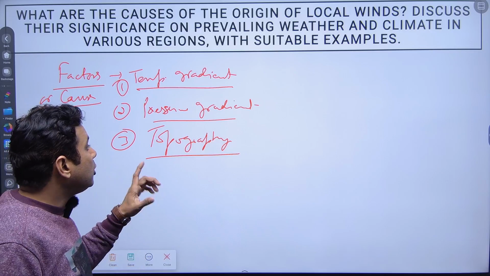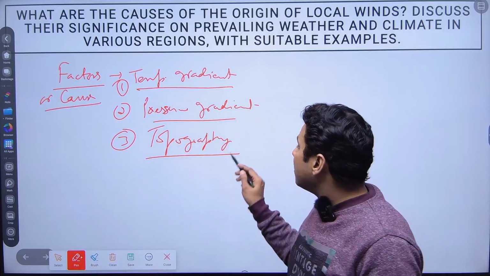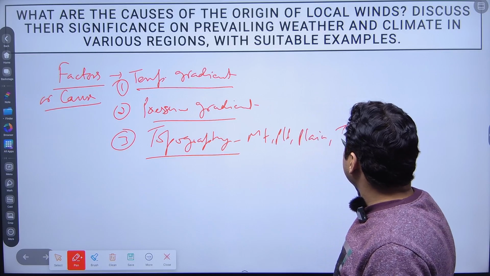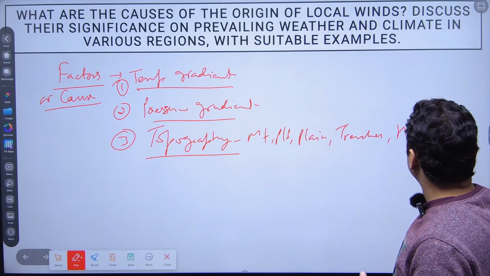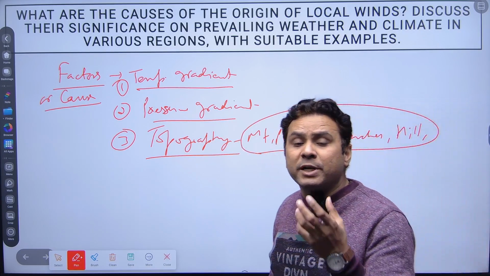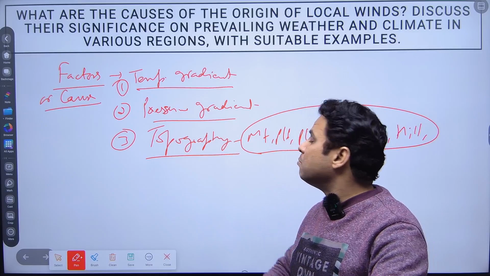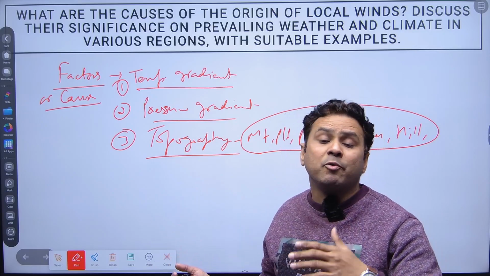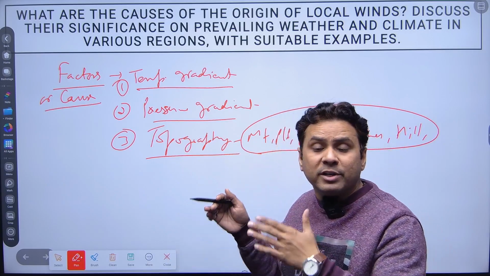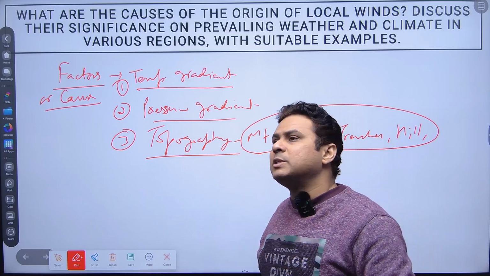What is the topography? Topography means the surface structure, how it looks. It means mountains, plateaus, plains, trenches, hills, right? So these all will make the topography of that particular region. If any region has mountains, then its topography will be mountainous, right? It means the terrain of a particular region will vary from one topography to another. I am just giving you an example.